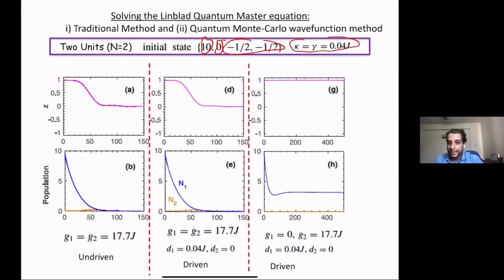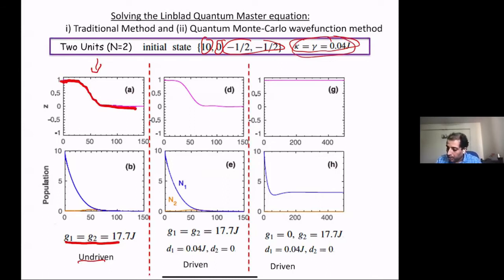Okay, so these are some of the results. Let us look at the results vertically like this. What happens is that this is some light matter coupling G1, G2. So within each unit, the cavity interacts with its own qubit with this interaction, and this is undriven. So there's no drive, but there is dissipation. Obviously you see that initially there is an imbalance. The imbalance is 1, but then it basically goes down.